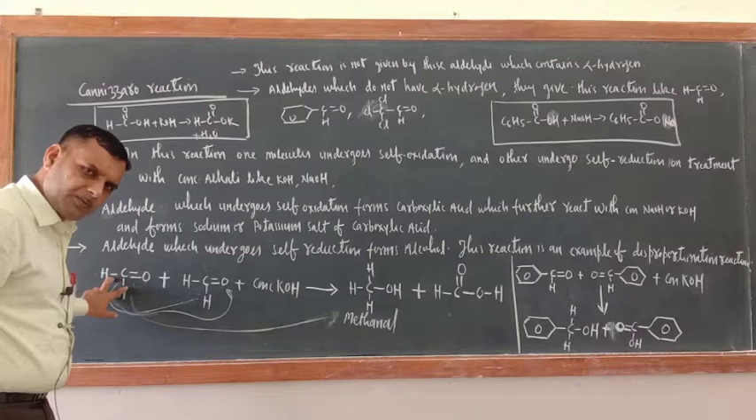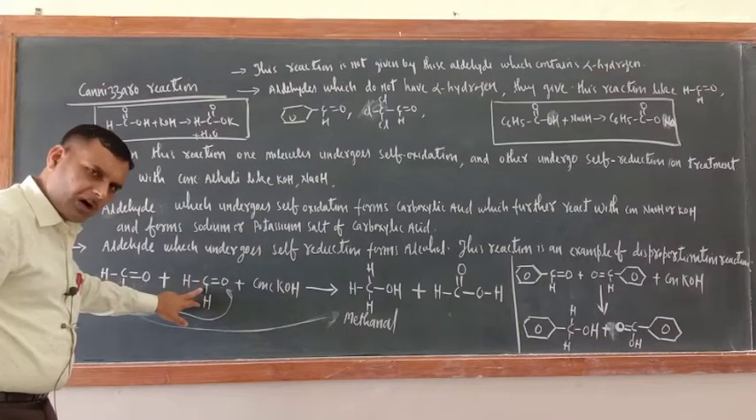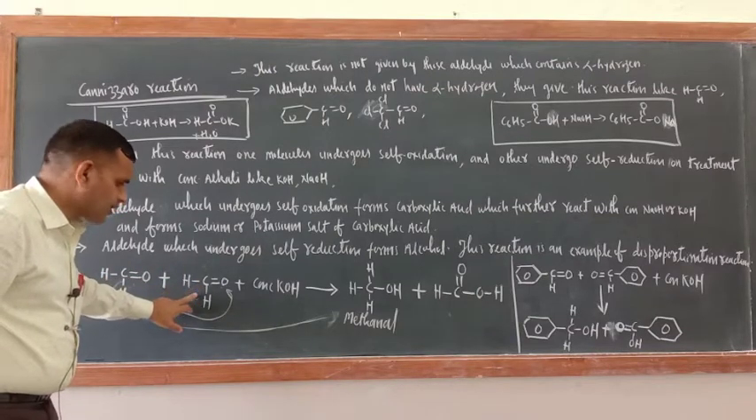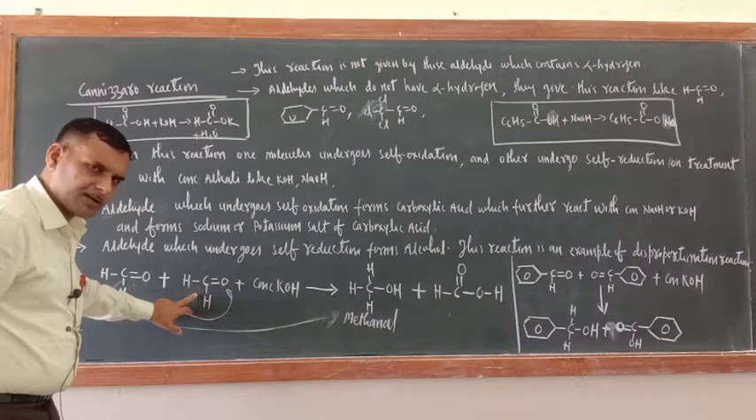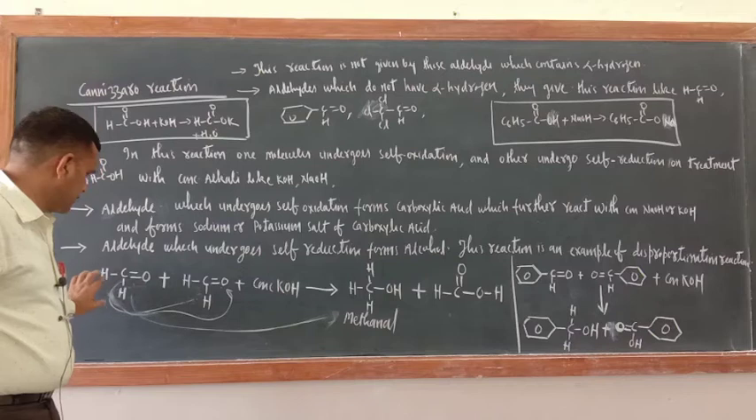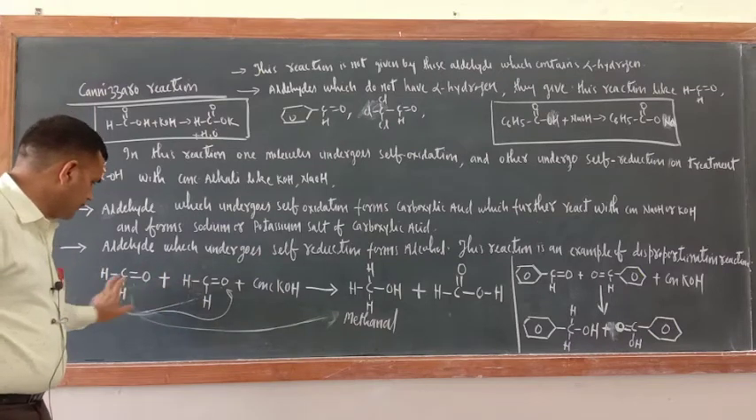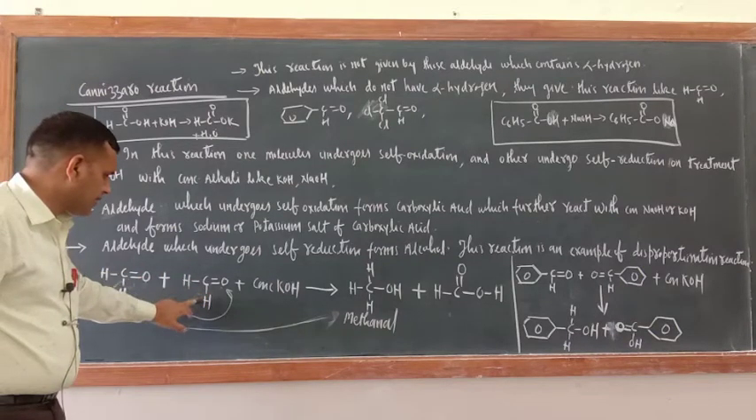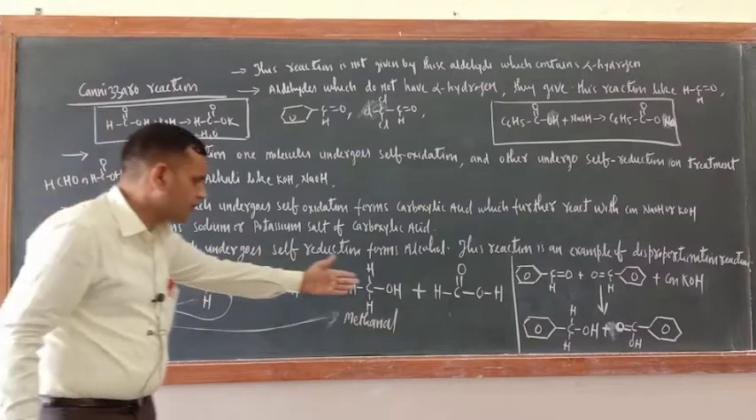The one which is undergoing reduction, you have to give 2 hydrogen. The one which is undergoing oxidation, just give one oxygen. The 2 hydrogen will be given to this one, and one oxygen will be given here, so this will be OH. Now you have got this product.